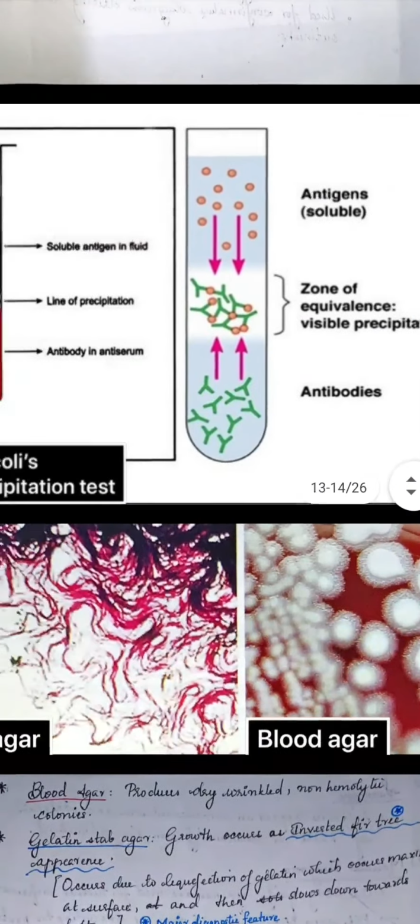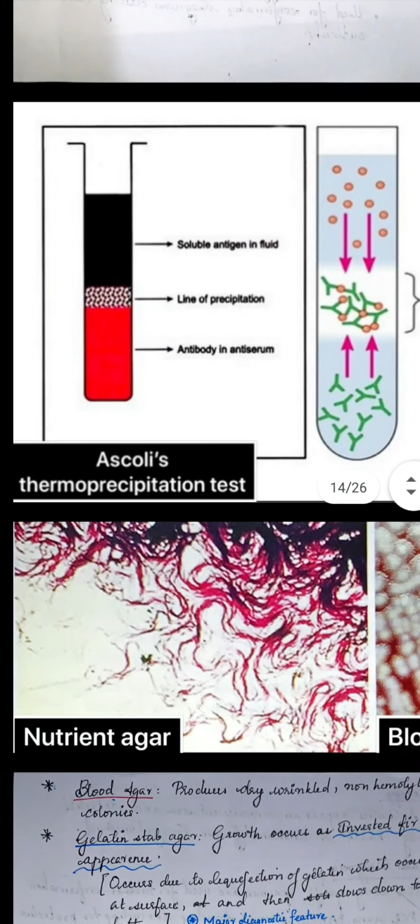Let's see the cultures that are being used. Nutrient agar: the colonies are 2 to 3 millimeter in size, irregularly round, opaque, grayish white with frosted glass appearance. You can see medusa head appearance, which is evident as the colonies are viewed under low power microscope in nutrient agar. It is called so because the edge of the colony is composed of long interlacing chains of bacilli, which appear like locks of matted hair. So this is the typical appearance that you see in the nutrient agar.